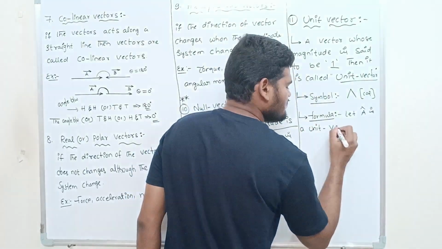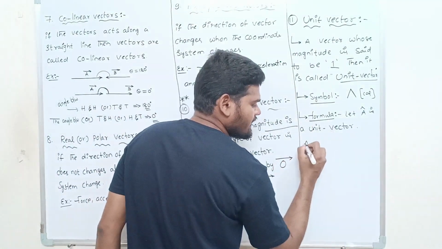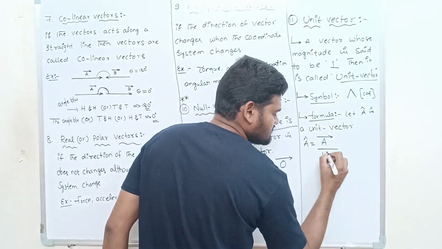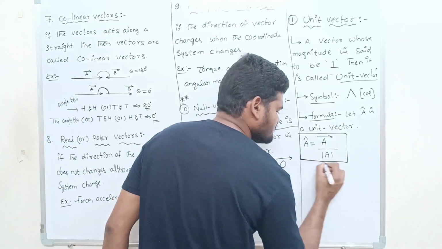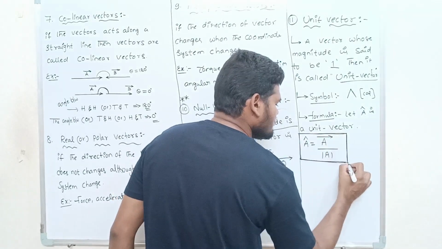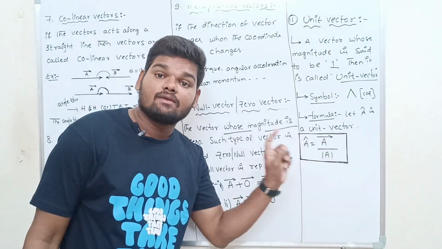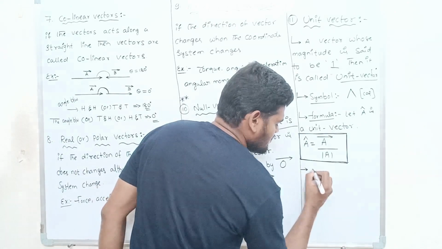Then the formula for this unit vector is A cap equals vector A bar by magnitude of A. So this is the formula for the unit vector.